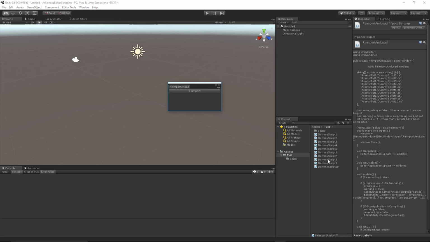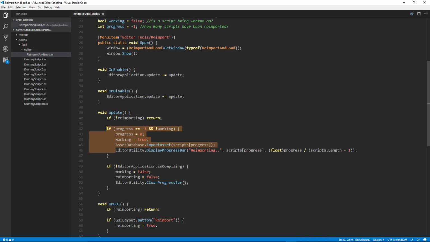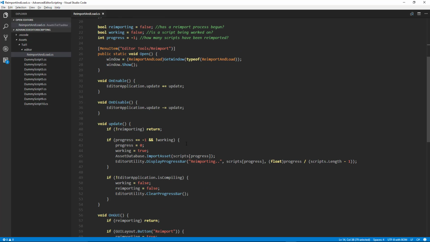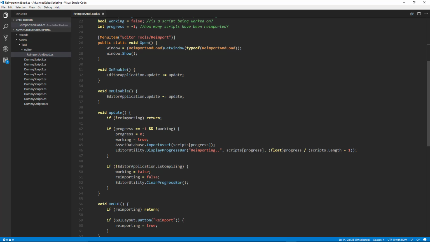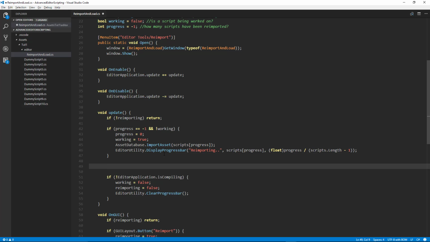Now we want to find out how we can step through each one of these scripts. Okay, so the reason I laid it out like this is so that we can understand the logic that's required at each step in the import process. But we have 10 scripts here, and in a realistic project, we could have much more. So we don't want to copy and paste this whole thing for every one of those scripts, right? So what we want to do is define this logic within a loop. And again, the reason I laid it out in this fashion was so that it was easier to understand each step in the process. Whenever we do things like this in a loop, it can be difficult to understand exactly what's going on. So we'll convert this logic into a loop.